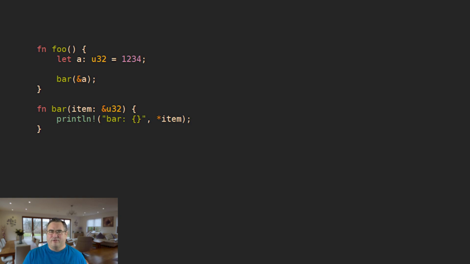However, the compiler enforces that this reference to A can never be used beyond what the variable itself would live. So if bar were to try to store this reference somewhere, or if foo tried to return it, the result would be a compile error.